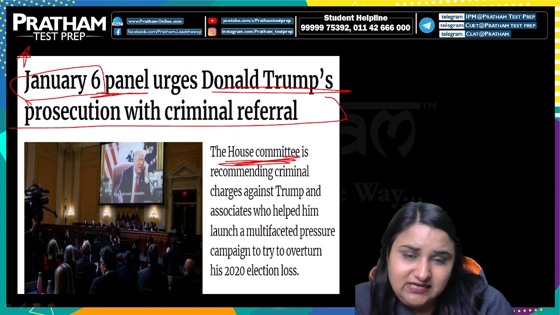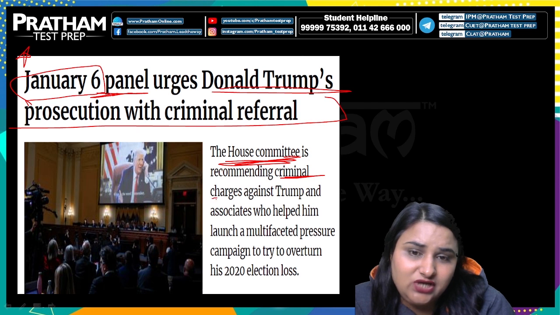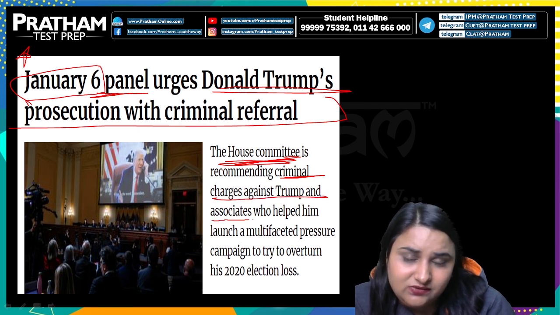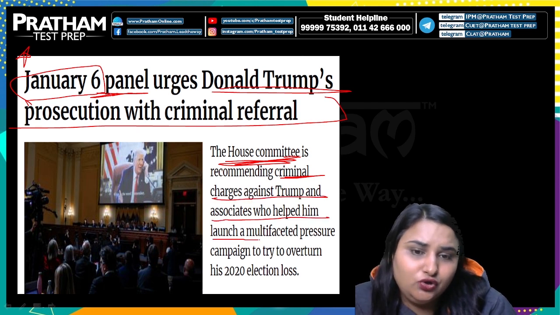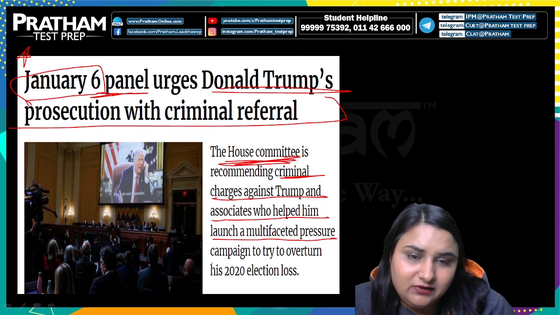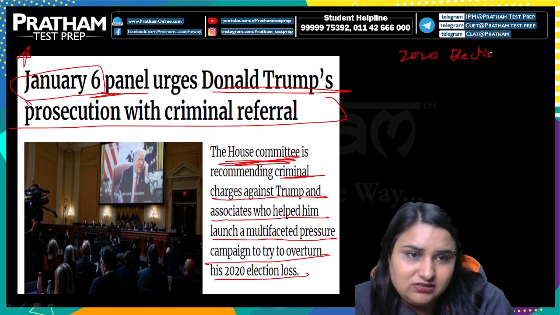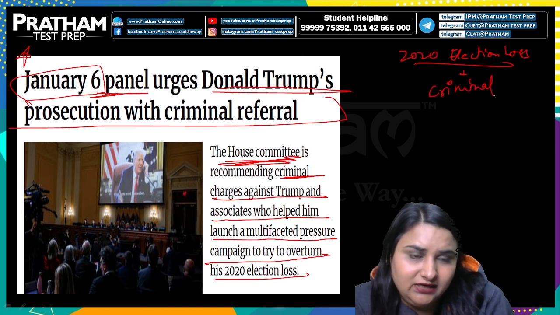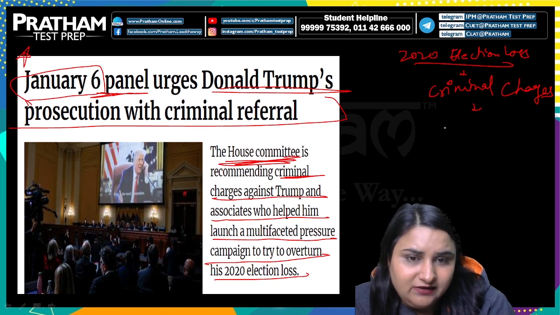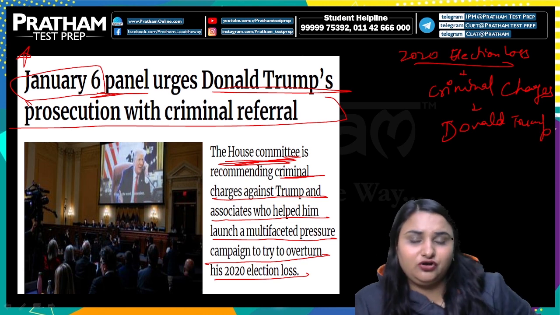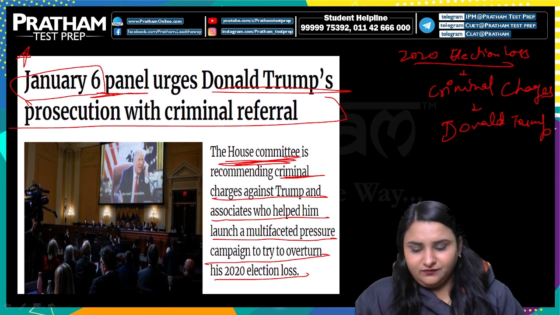So the House committee is recommending criminal charges against Trump and his associates who helped launch a multifaceted pressure campaign to try to overturn his 2020 election loss. 2020 election loss को लेके क्रिमिनल चार्जेस लगाने की बात की जा रही है. किस पे? फॉर्मर प्रेसिडेंट पे, जिनका क्या नाम है, डोनाल्ड ट्रम्प. काफी कंट्रोवर्शियल रहा है इनका टाइम, दैट वी ऑल नो.